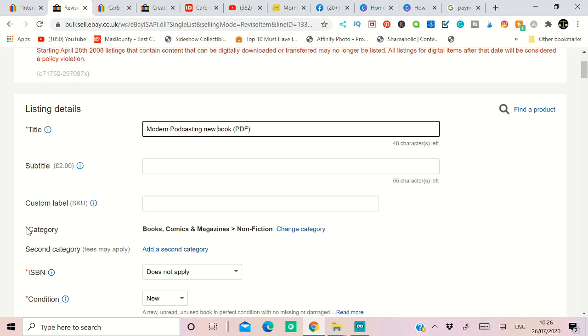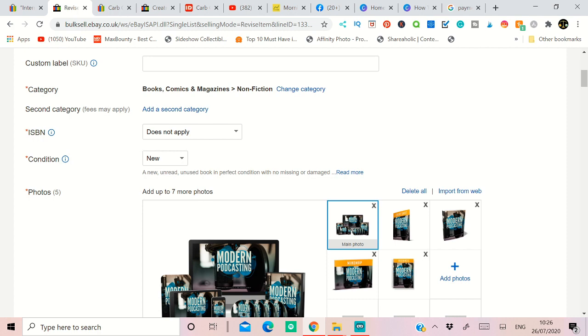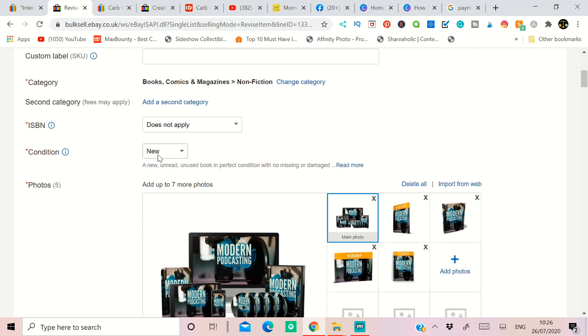Second thing, on category, like I said before, go to category, select books and comics, and select non-fiction, and it will resolve the issue. And third thing you have to do is remove any ISBN, condition is new, same.